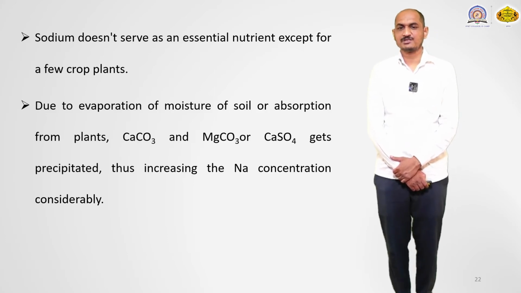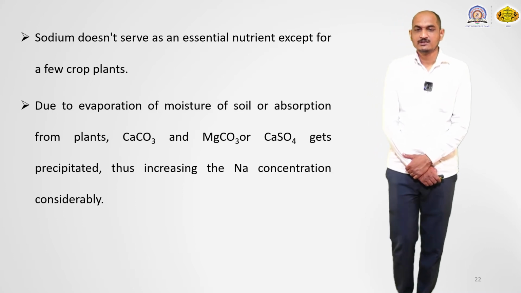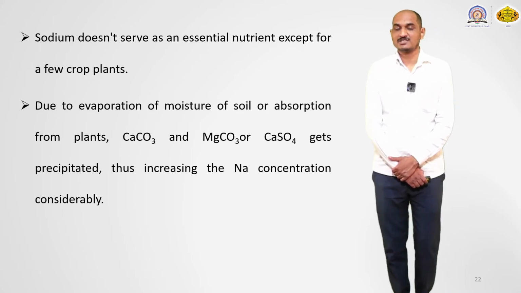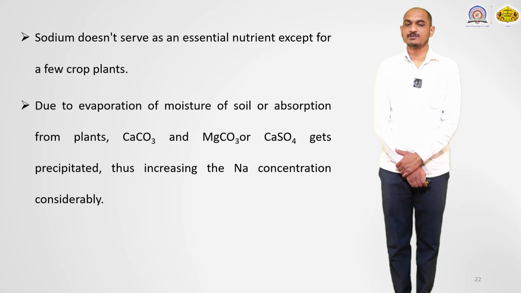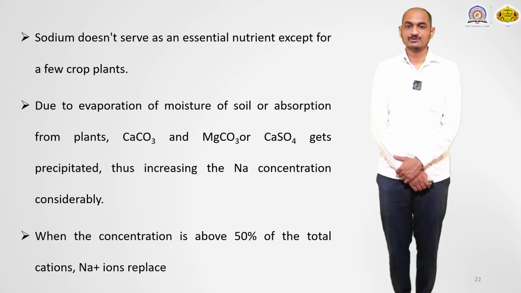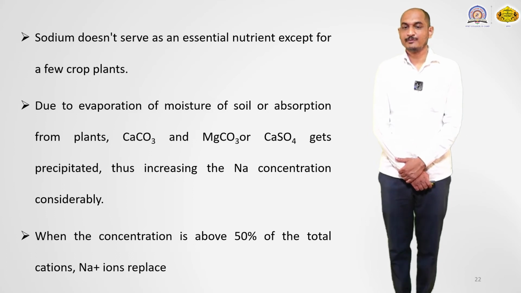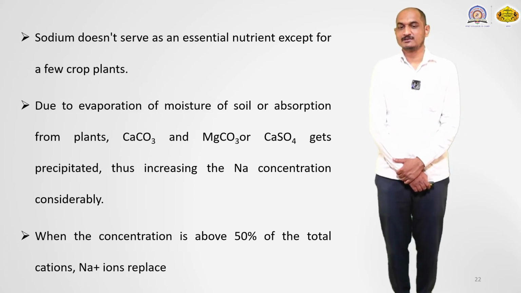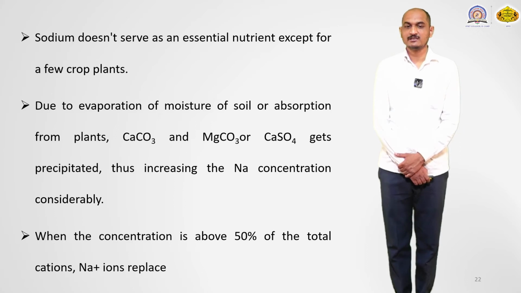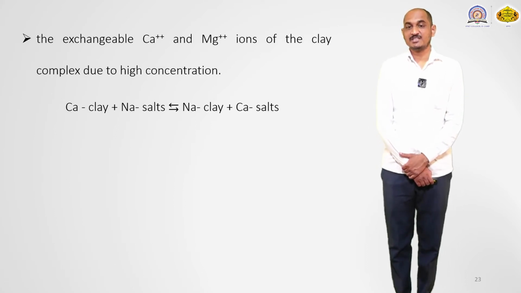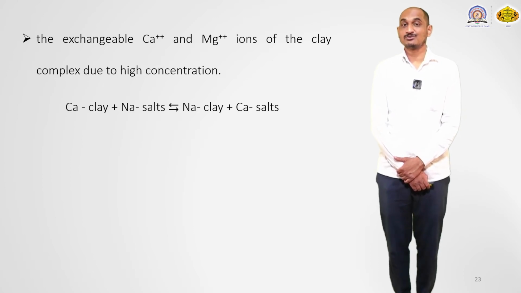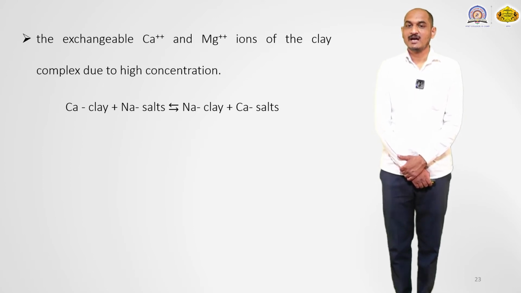Due to the evaporation of moisture from the soil or the absorption by the plant, calcium carbonate and magnesium carbonate, or we can say calcium sulfate, get precipitated, thus increasing the sodium concentration considerably. When the sodium concentration is about 50% of the total cations in the soil, the sodium ion replaces the exchangeable calcium and magnesium ions on the clay complexes due to the high concentration.